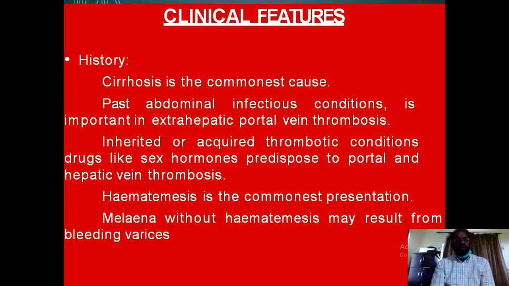Then the history should also focus on past abdominal infectious conditions, and this is an important cause of extrahepatic portal vein thrombosis. Various inherited or acquired thrombotic conditions and a history of drug intake like sex hormones are important because these predispose to portal and hepatic vein thrombosis.